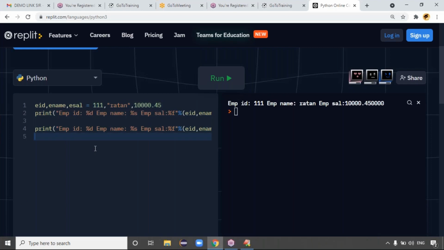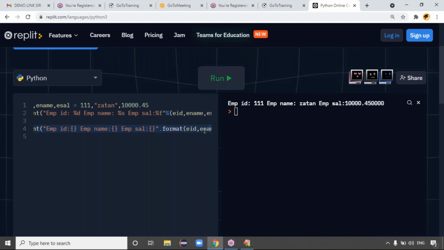Even with this percentage, if we feel difficulties, we will not use percentage at the project level. We'll use the second approach, braces. Directly you can put the braces simply. Here braces you can put, here you can put the braces. That's it. Here employee ID colon braces, employee name colon braces, employee salary colon braces. So how many braces are there in total? Total three braces, right? To substitute the values, guys, we have to use the dot format function. Dot format of how many values? Three values, right? EID, E name, and E salary we have to give.